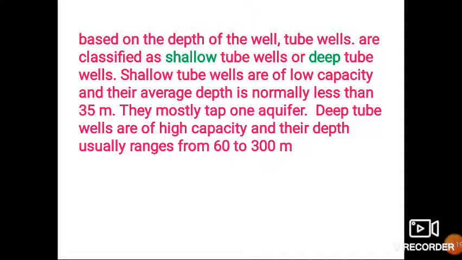Means when there is a large demand for water and variable geological formations are there, deep tube wells are generally more useful than shallow tube wells.